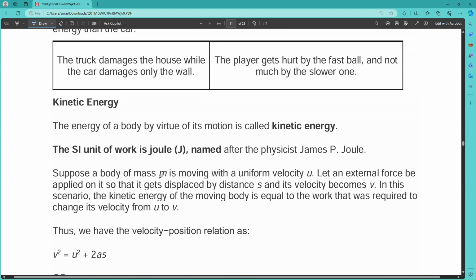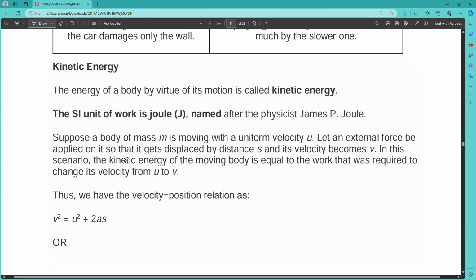The energy of a body by virtue of its motion is called kinetic energy. Its unit is also the joule. So if you want to find the formula of kinetic energy, suppose a body of mass m is moving with uniform velocity u. Let an external force F be applied upon it, and the displacement of the object is s, and the velocity becomes v. So the initial velocity is u, the final velocity is v, and the force applied is F.